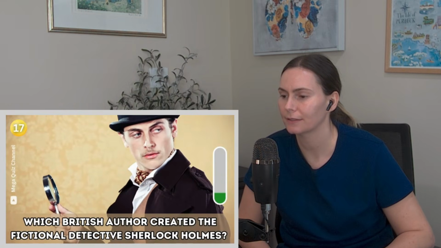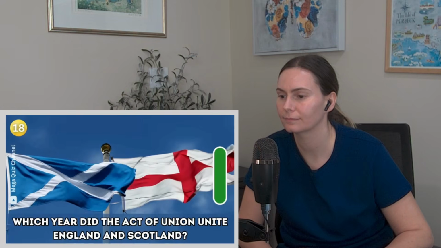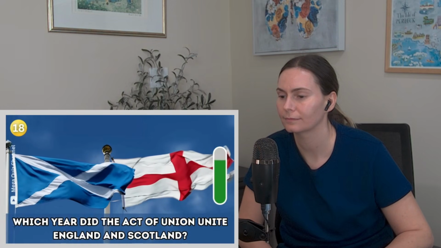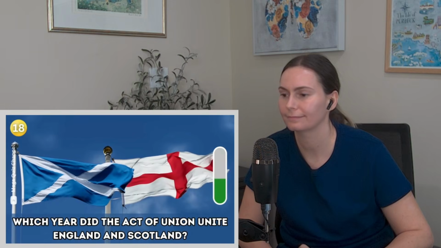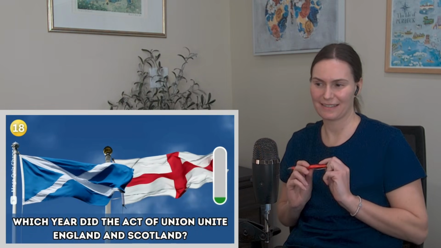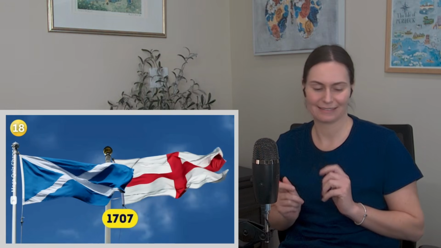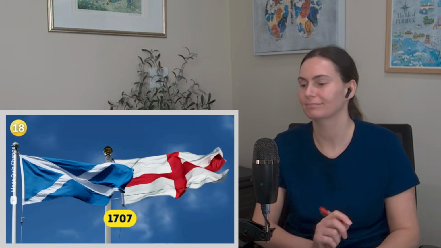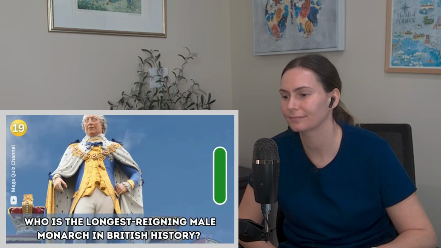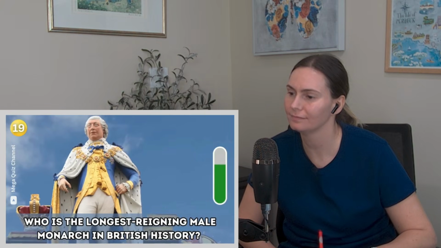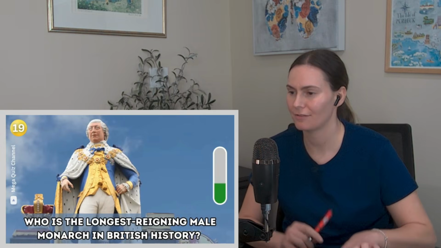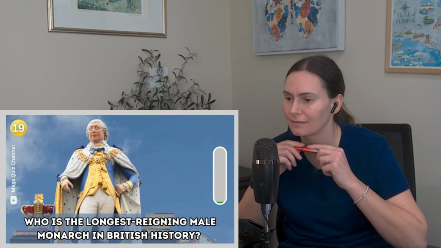Question 17. Which British author created the fictional detective Sherlock Holmes? Sir Arthur Conan Doyle. Question 18. Which year did the Act of Union unite England and Scotland? 17 something. 1707. Question 19. Who is the longest reigning male monarch in British history? I have no idea. King George III.